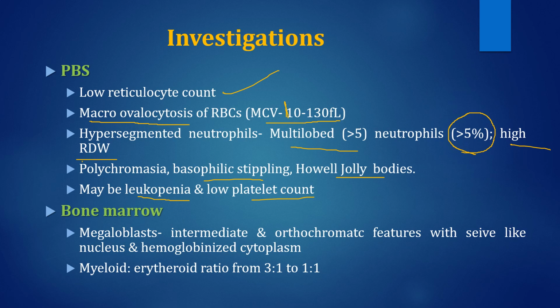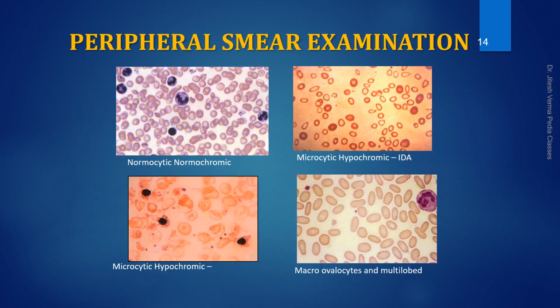Bone marrow is diagnostic, and sometimes it may be required to do bone marrow, because that is the only method to differentiate between aplastic anemia and this type of megaloblastic anemia, where there is severe pancytopenia. In bone marrow, there are megaloblasts, and the myeloid to erythroid ratio is disturbed. In a normal individual, it is 3:1, while in megaloblastic anemia, it is 1:1. Erythroid cell lining is more, showing more division.